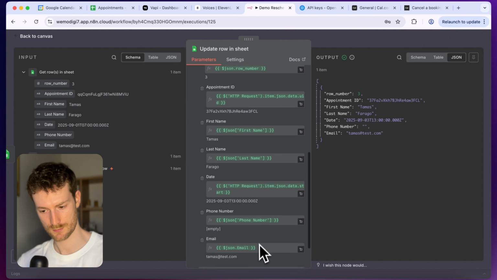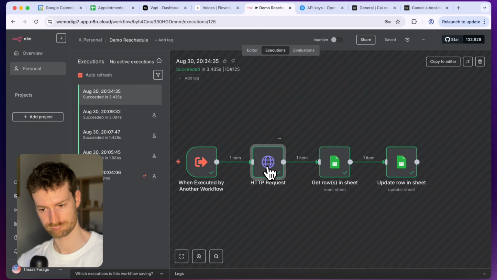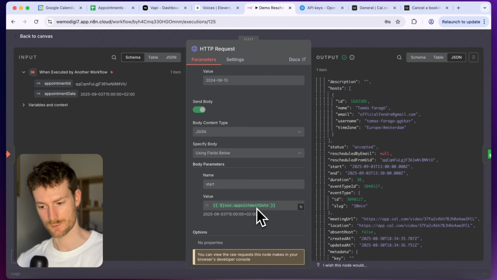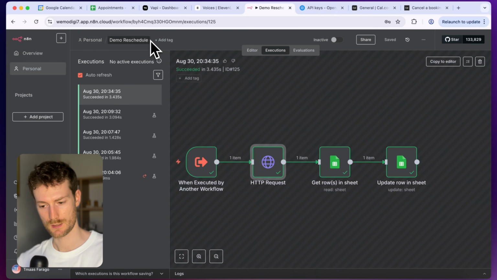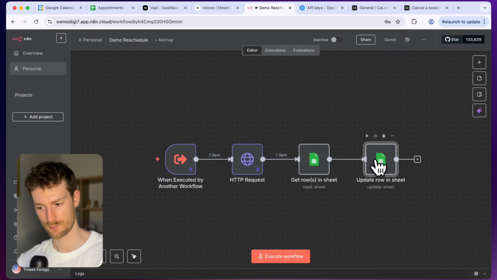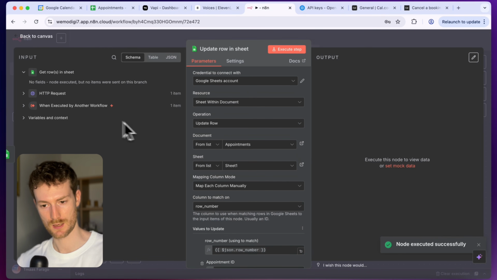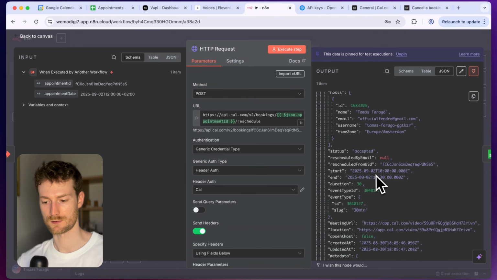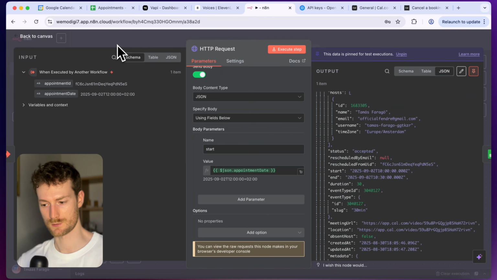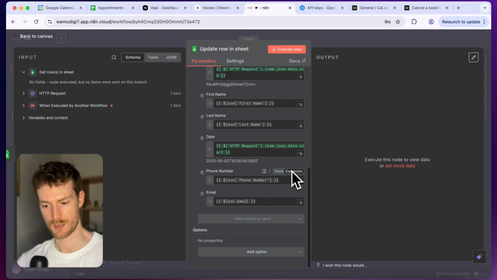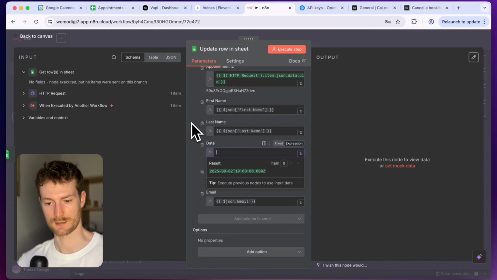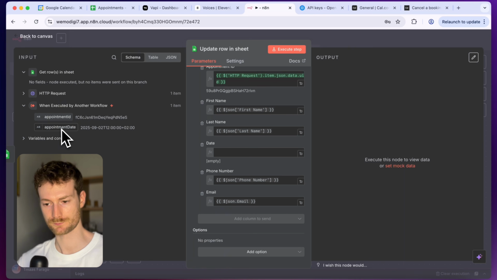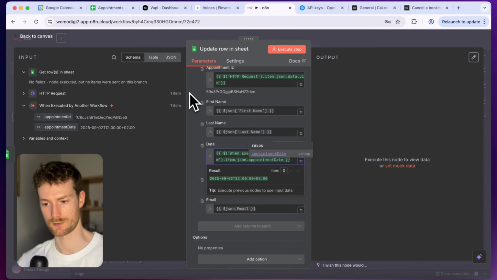Update drawing sheet. It looks like the date was good. And what we need to do is open the update drawing sheet, and we need to use the value that is coming from when executed by another workflow, because it looks like Cal retrieves the UTC time, which is not adjusted by the time zone. So what we can do is update row in sheet and delete this field, and let's update the date from the appointment date that is coming from the first node. So we will always have the correct date in the database.